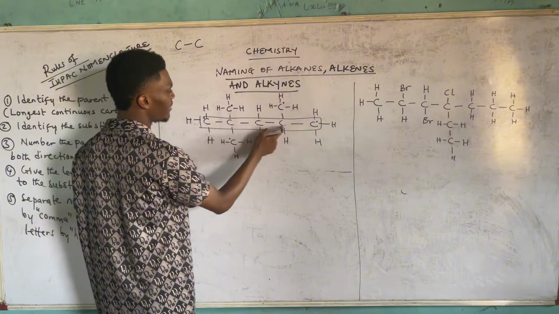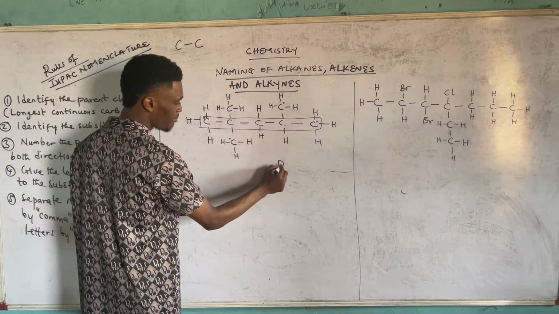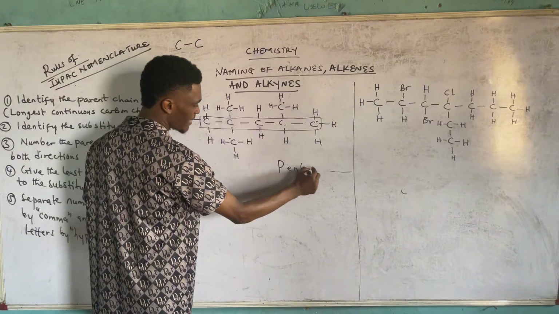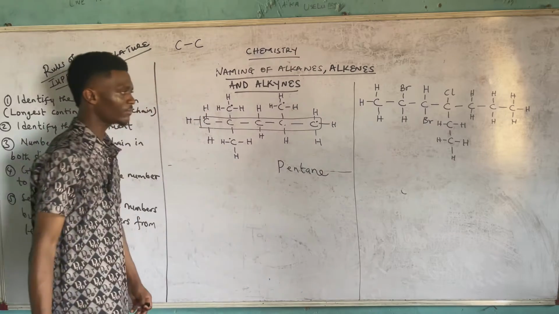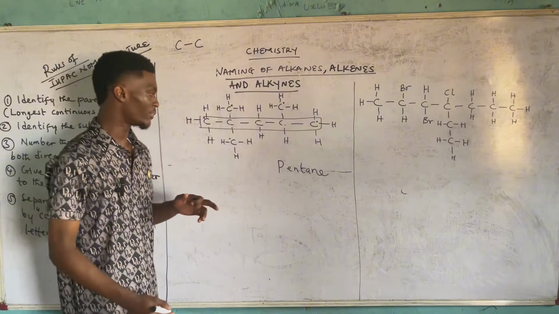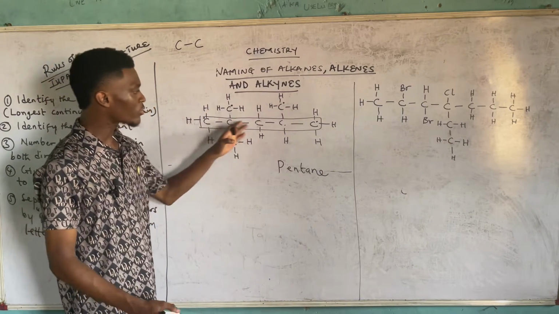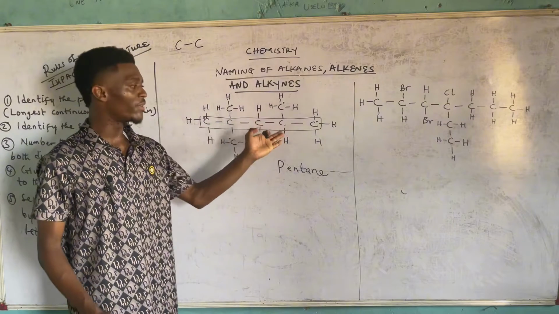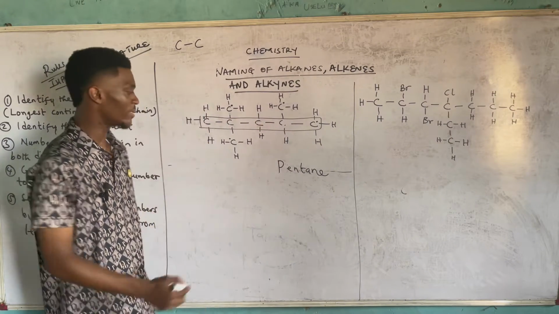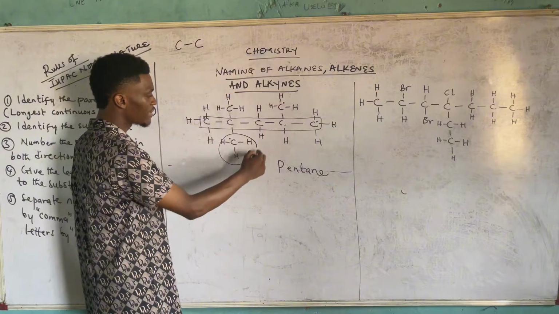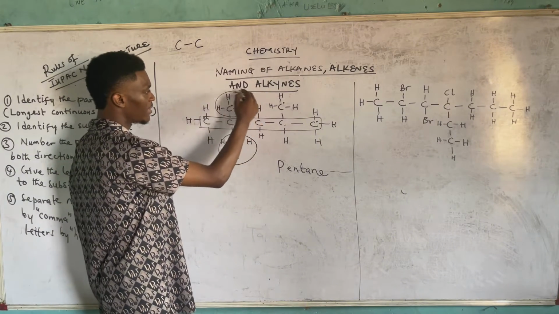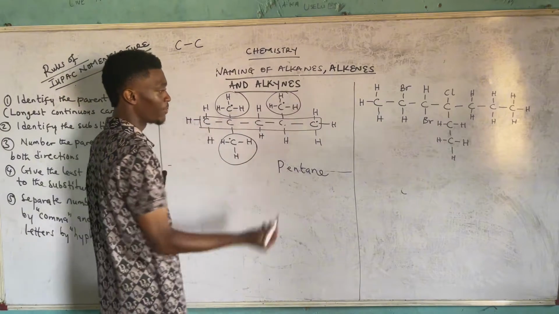How many carbons are you having in the parent? 5. That should be what? Pentane. So you should write it out. Pentane. Then another thing that you need to take note of is this. Any carbon that is not part of the parent chain should be circled as a substituent. So you circle the whole of this, and this, and this, because they are not part of it.